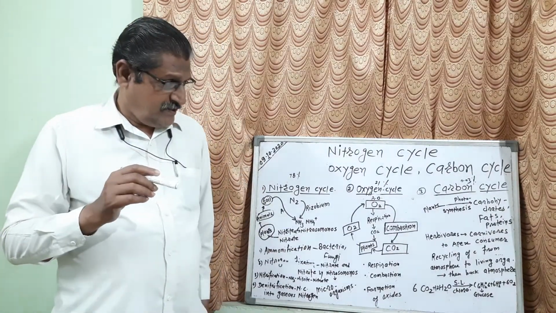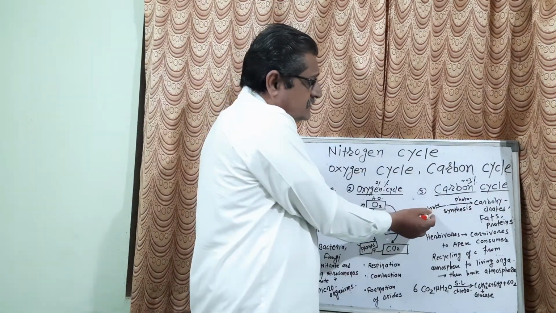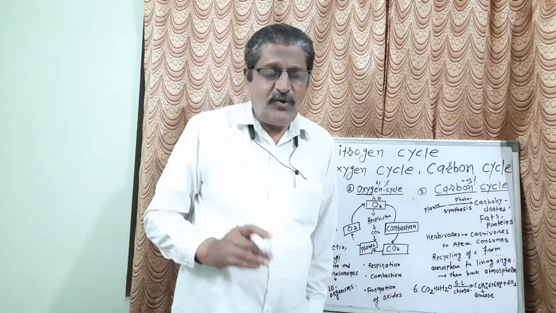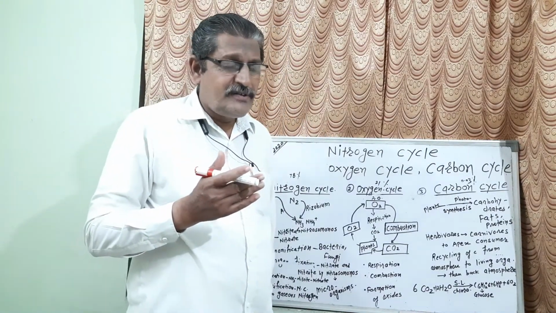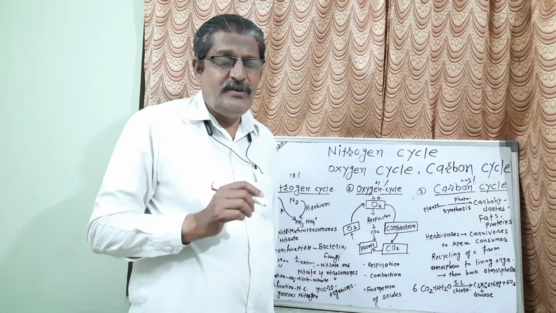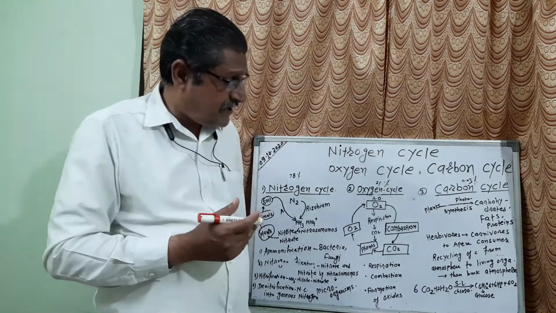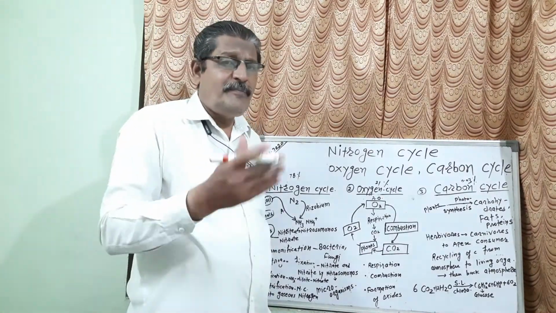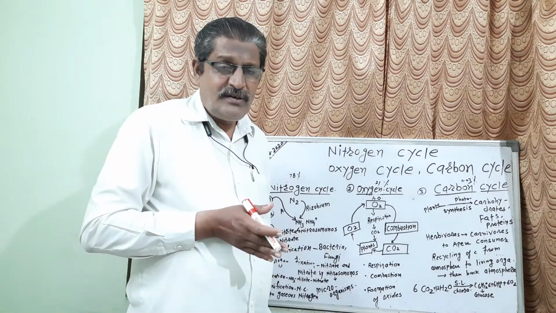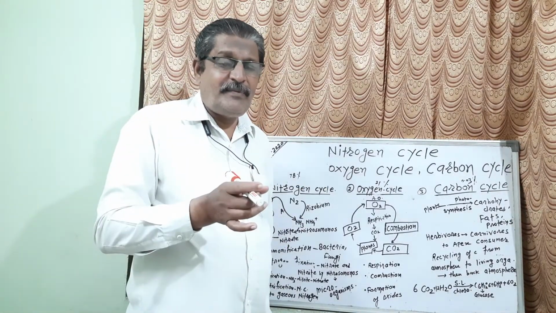Now what happens? Listen carefully. In the carbon cycle, plants prepare their own food. Now how do plants prepare their own food? That process is known as photosynthesis. Plants prepare their food with the help of photosynthesis. Means plants prepare carbohydrates, they prepare fats, they prepare proteins also, and these contents are taken by the herbivorous animals.